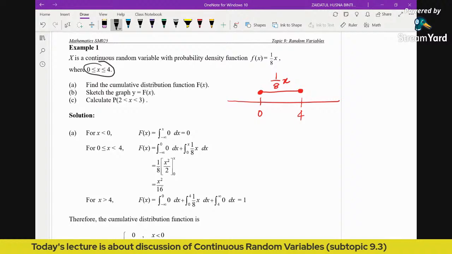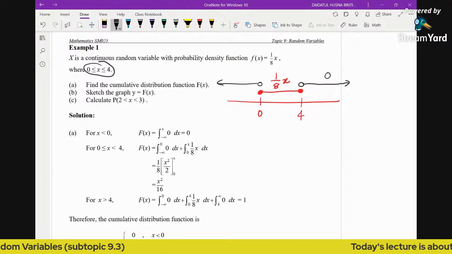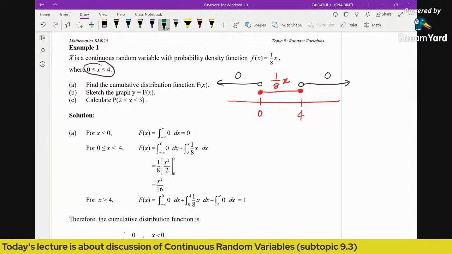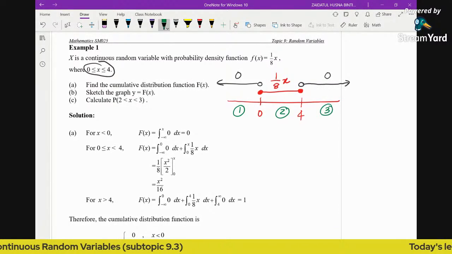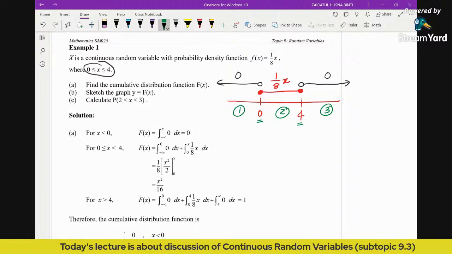So if you ask me, madam, what happened to the rest of the region? Here, in this region, the function is 0. For this region also, the function is 0. Now the question says, find the cumulative distribution function. What do we do? First things first, we are going to split this into three different regions. Why 3? Because you can see that there are two values here, 0 and 4. So this 0 and 4 will divide the line into 3 different regions. So we have region 1, region 2, and region 3.